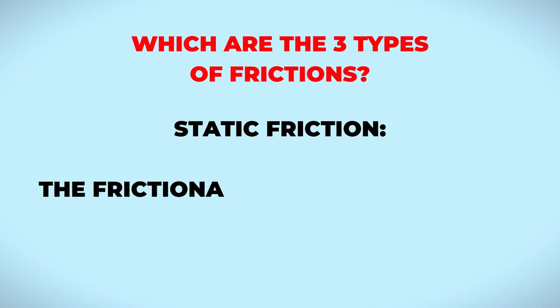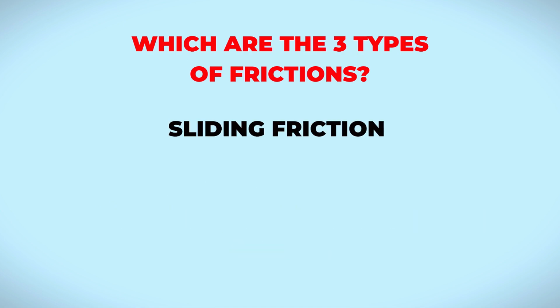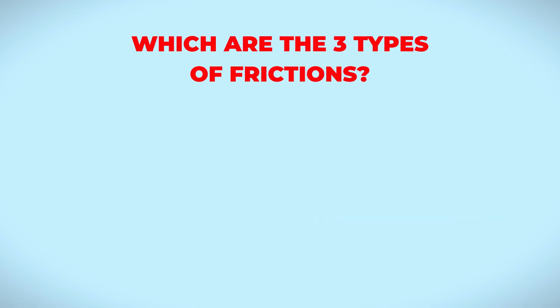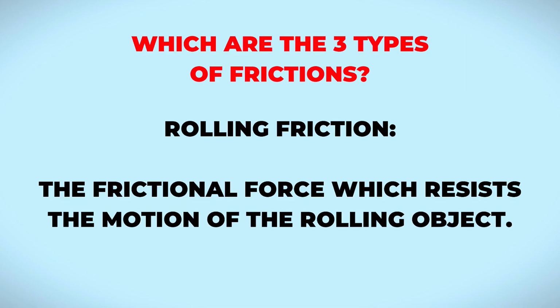Which are the three types of friction? Static friction, the frictional force which resists the motion of a stationary object. Sliding friction, the frictional force which resists the motion of a sliding object. Rolling friction, the frictional force which resists the motion of a rolling object.